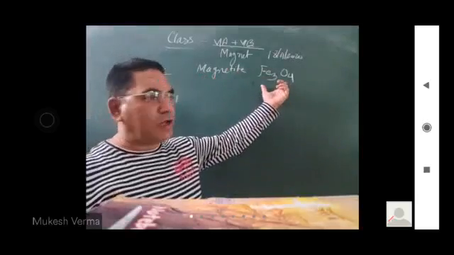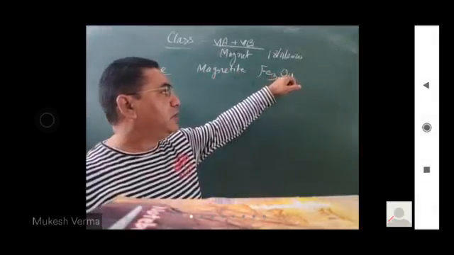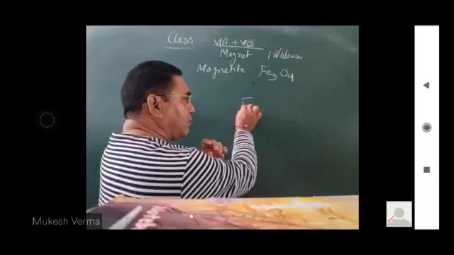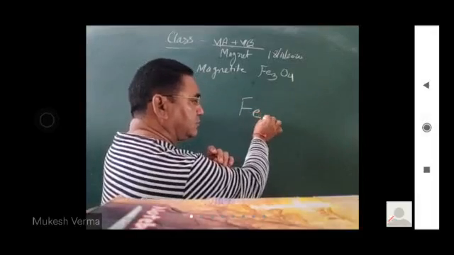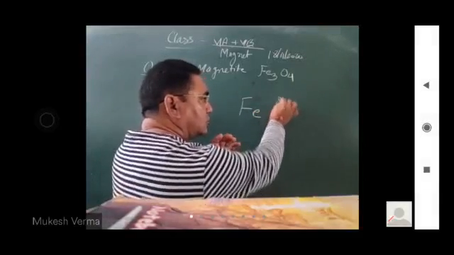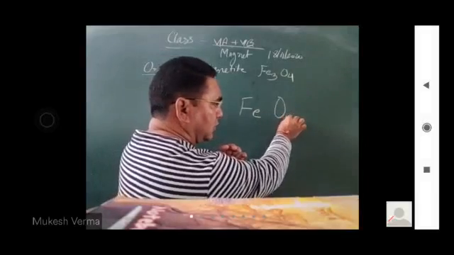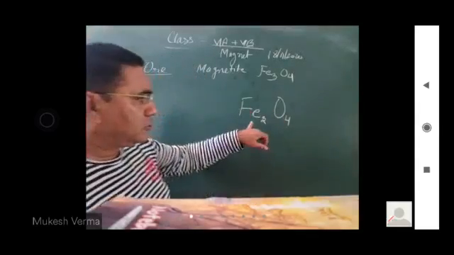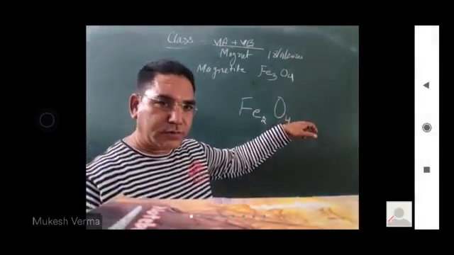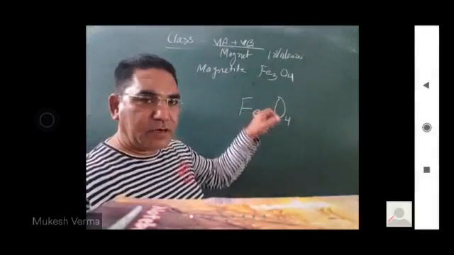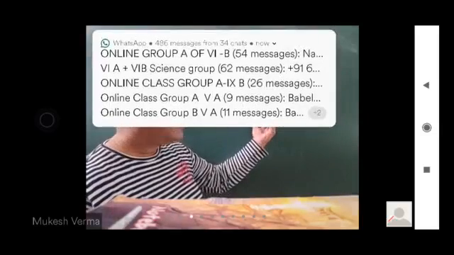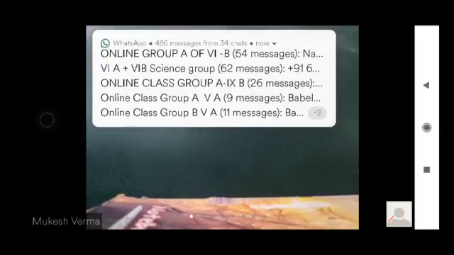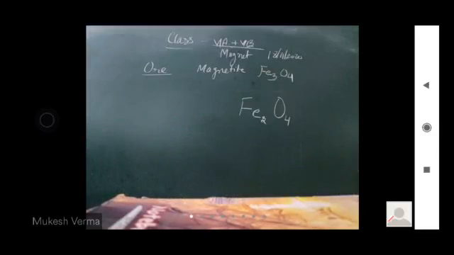F is capital, e is small, then O is capital, and the 3 and 4 are written small as subscripts. This is the chemical formula of the natural magnet.